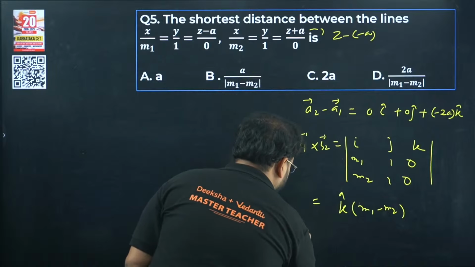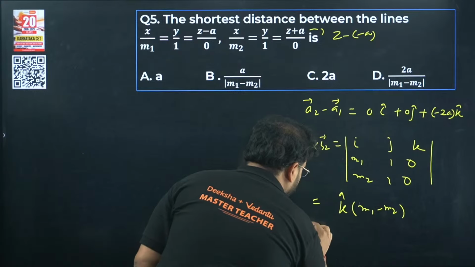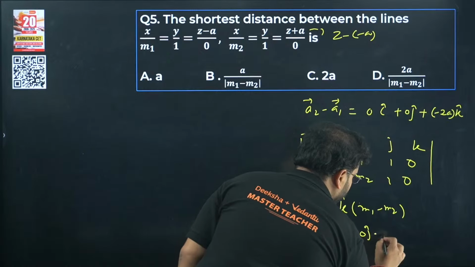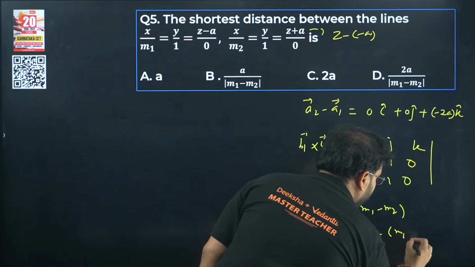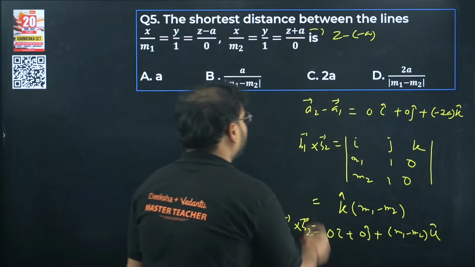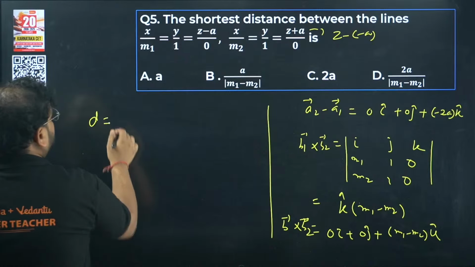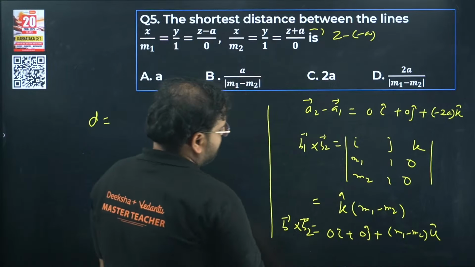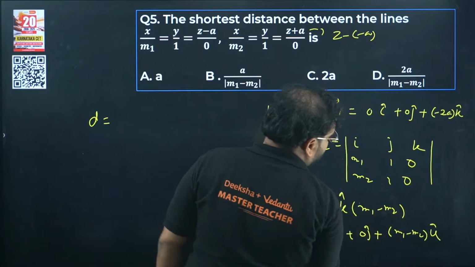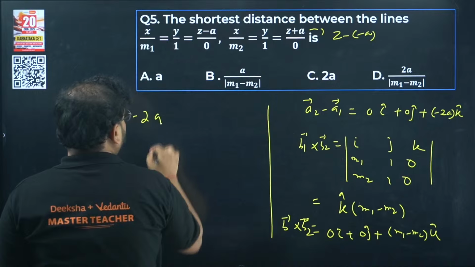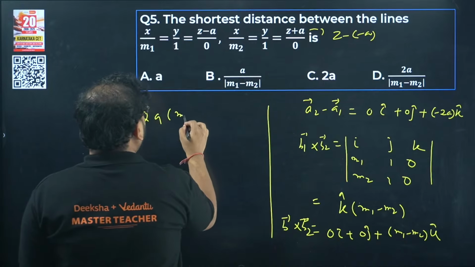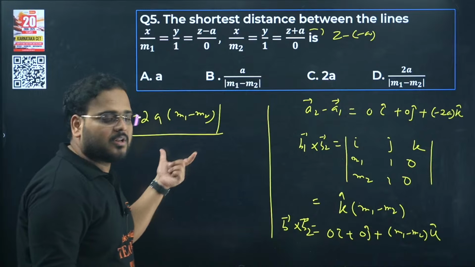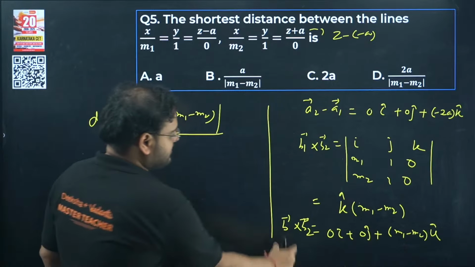So basically my vector B1 cross B2 is nothing but, check this out, 0 i cap, 0 j cap plus (m1 minus m2) k cap. I'm looking for the distance formula, if you remember. So what is the distance formula? Dot product of these two. Check here, everything is 0 except for the k component. So it will become minus 2a times (m1 minus m2), under the modulus, divided by, it's a distance though, the magnitude of this B1 cross B2.